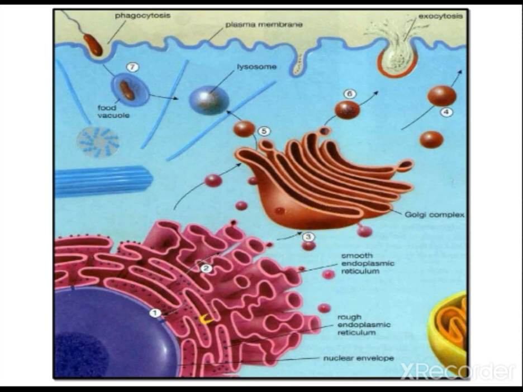So here 1, 2, 3, and later it undergoes maturation, and later it is released from the Golgi apparatus, and in the form of lysosomes it is helpful in the digestion of the substance engulfed inside in the form of food vacuole. Like that, when you observe the endoplasmic reticulum and the Golgi apparatus, both of them are related with each other in function.